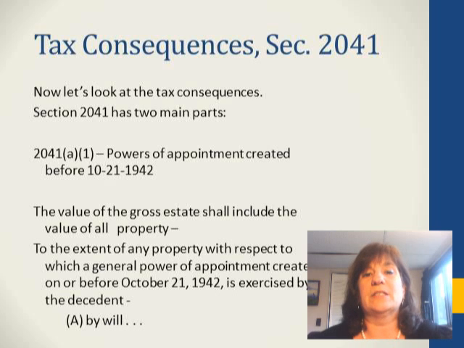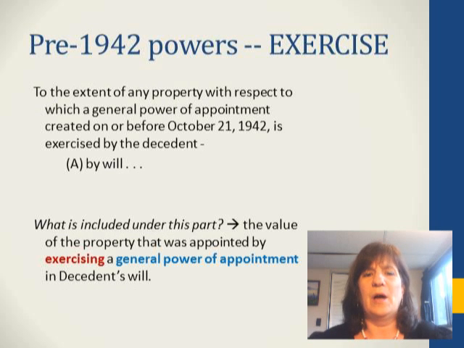Section 2041 has two main parts, and you should look at Section 2041. Never take my word for what a tax section says. Powers of appointment created before October 21st, 1942. The value of the gross estate shall include the value of all property to the extent of any property with respect to which a general power of appointment created on or before October 21st, 1942 is exercised by the decedent by will. So what's included? The value of property that was appointed by exercising a general power of appointment in the decedent's will.